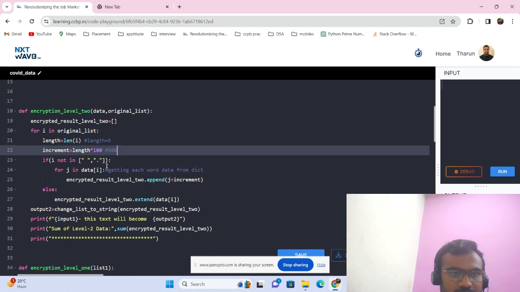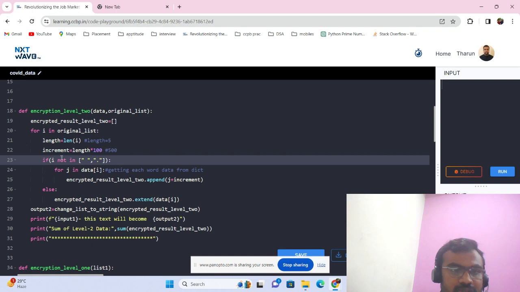Now, the increment should be done only for characters, I mean alphabetical ones, not for numbers or spaces and full stops. So we have given a condition: if i is not a space or full stop, then only the increment has to be done. Now we have to get back the COVID generated encrypted series from the data.